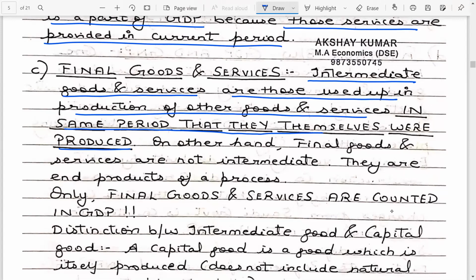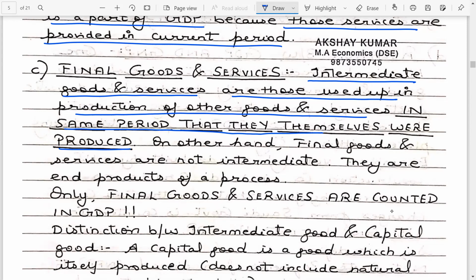That means intermediate goods are those goods which are used to produce final goods. And a surprising thing about intermediate goods is that they completely lose their existence to become the final good. If I talk about wood and chair, wood is an intermediate good, chair is a final good.